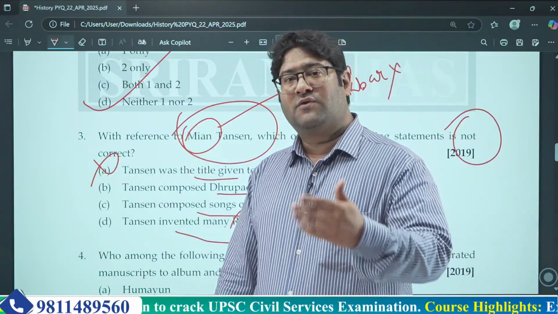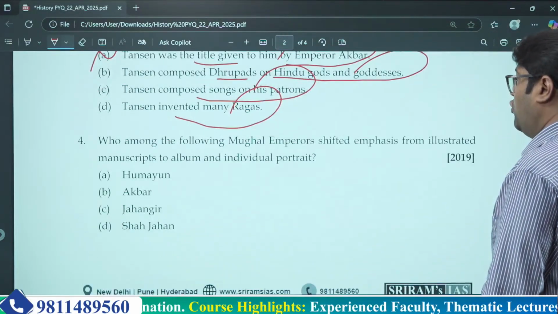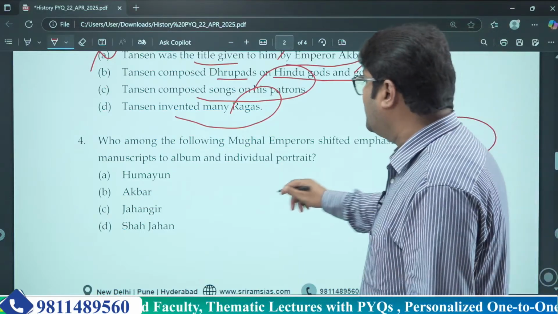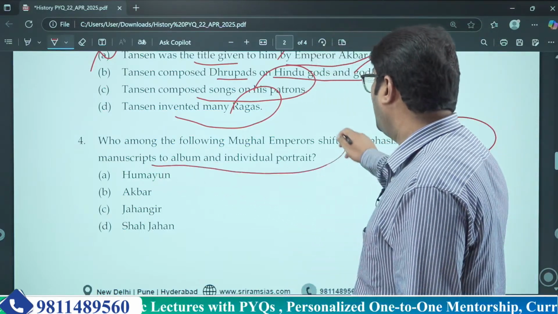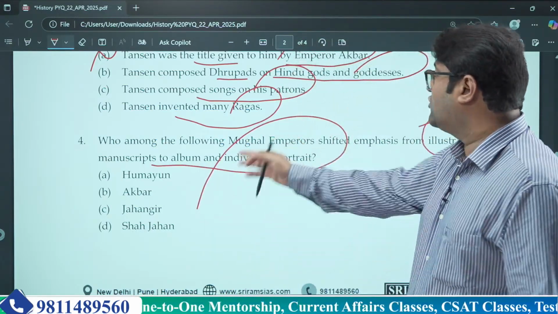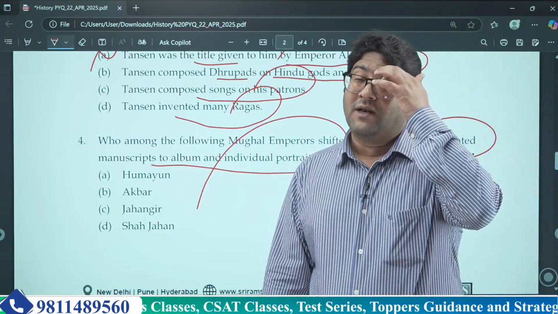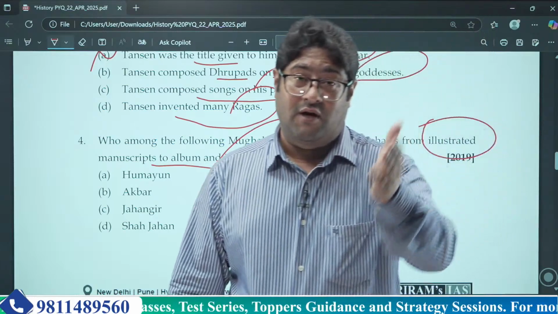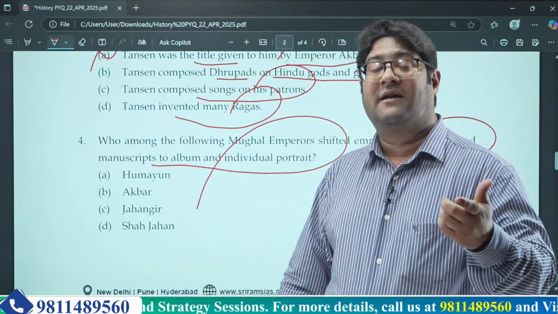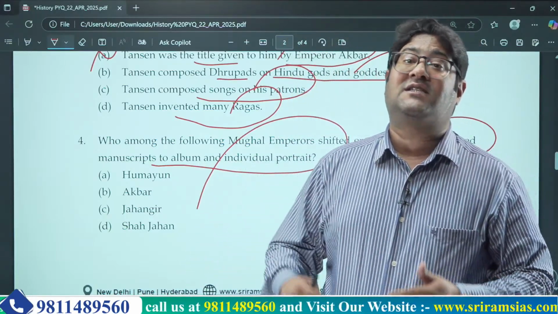Okay, let's move to the next question. Which among the following Mughal emperors shifted emphasis from illustrated manuscripts to album and individual portraits? Earlier illustrated manuscripts were used, and later in the Mughal Empire, albums and individual portraits started getting into the picture, which were naturalistic and individualistic by nature.